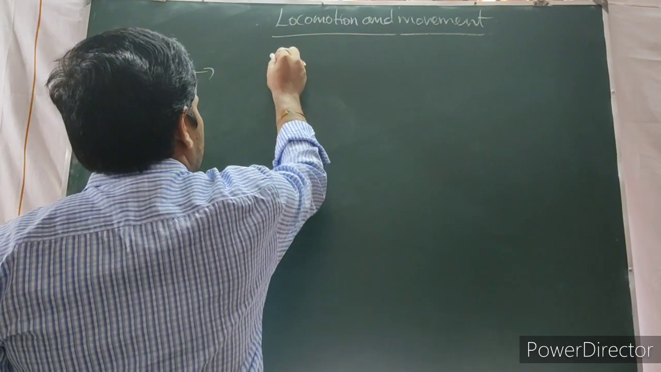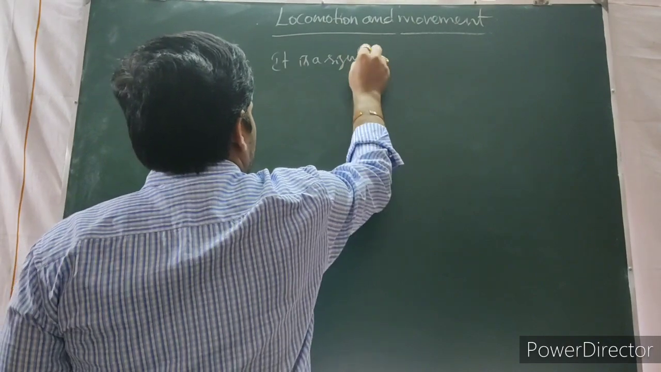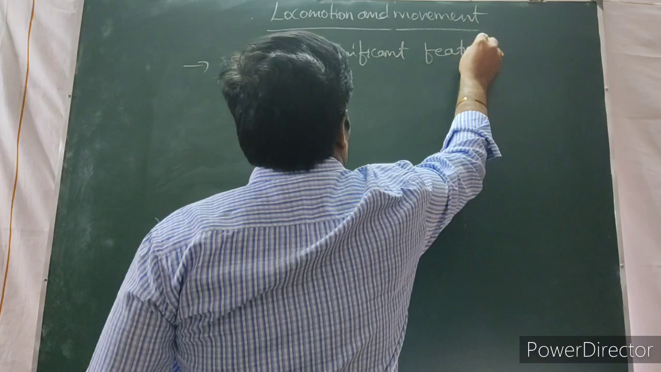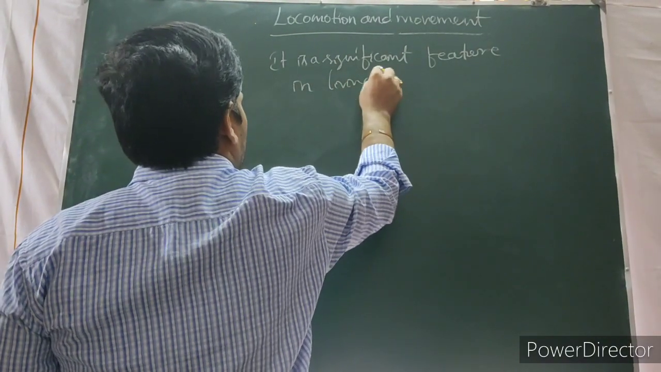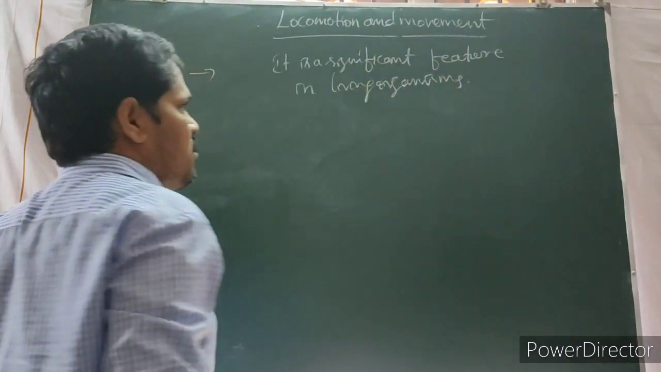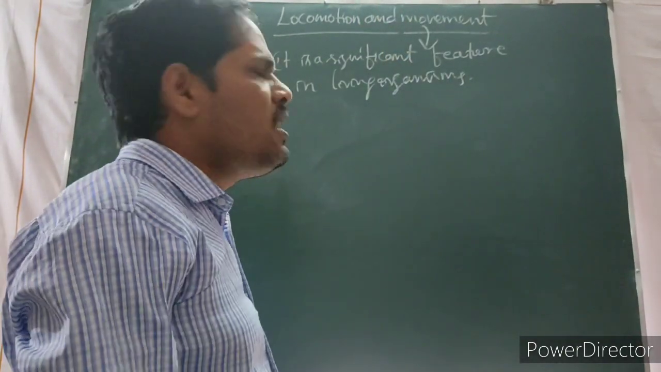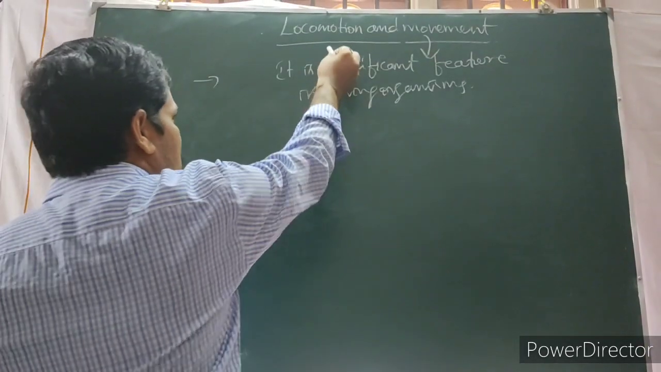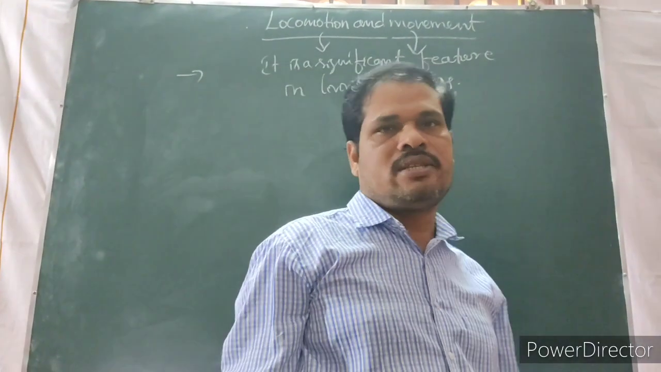Movement is a significant feature in living organisms. And at the same time, locomotion is also one of the important features in living things.